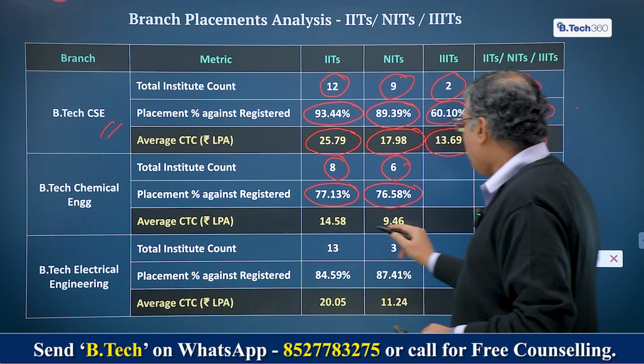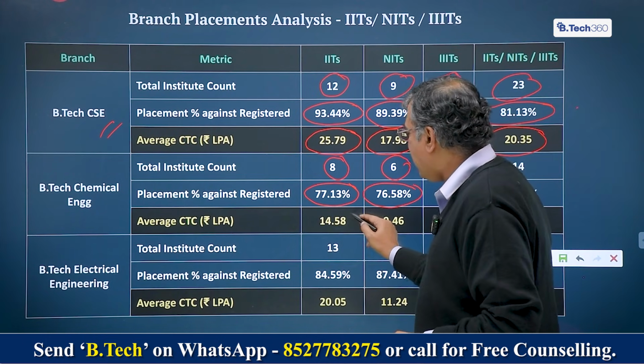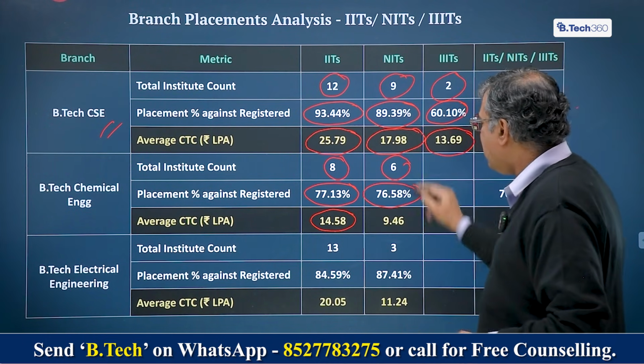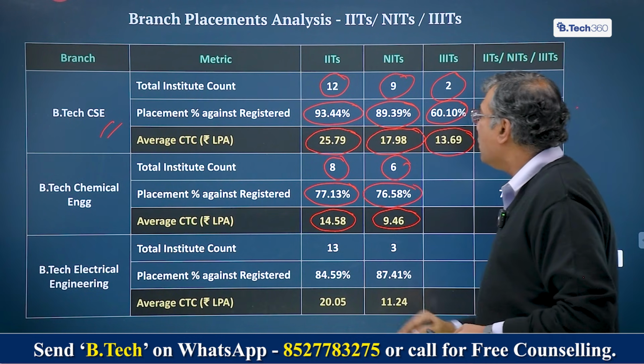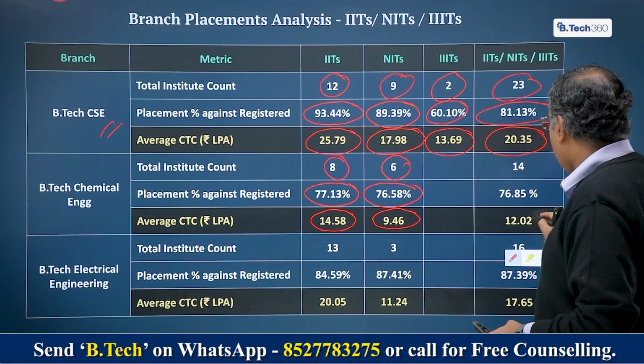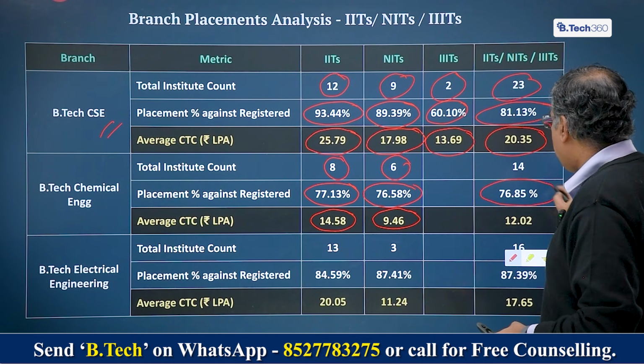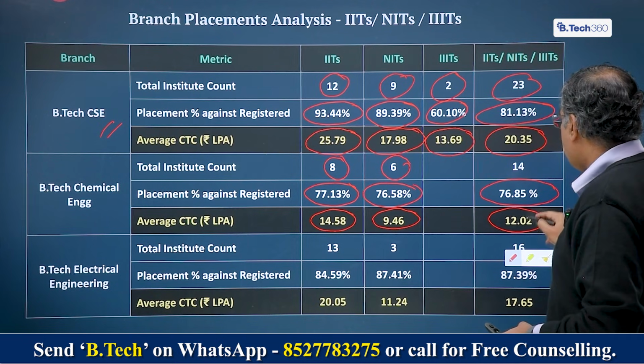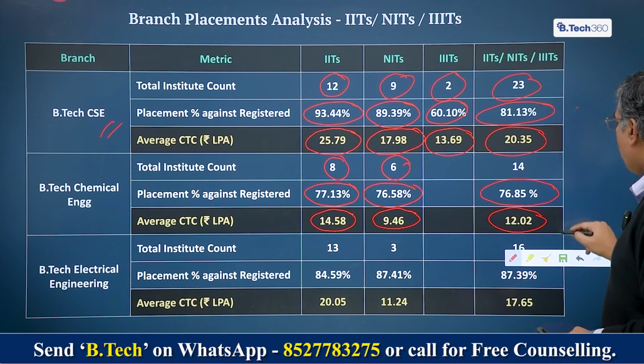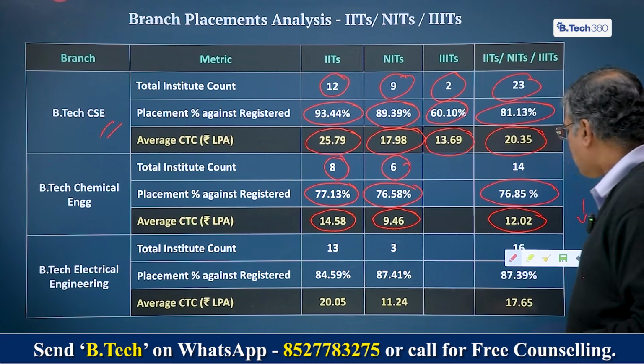All put together, we're dealing with an average of the median salary of 14.58 lakh here in IITs and 9.46 lakh in the case of NITs. So we are essentially dealing with 77% placement and 12 lakh rupees being the average salary. Now you look at this, this is about 40% lower as compared to CSE, right?